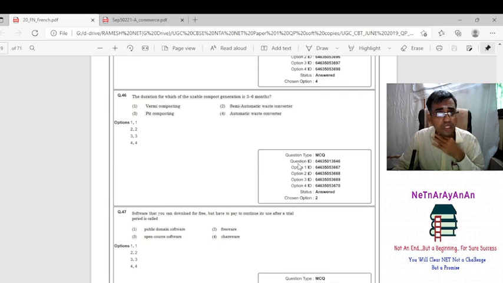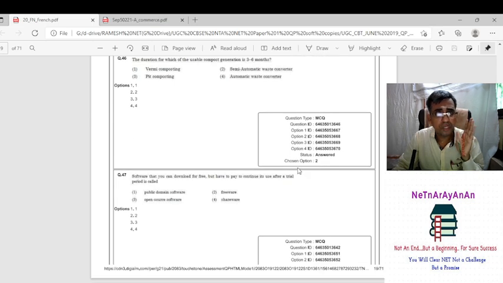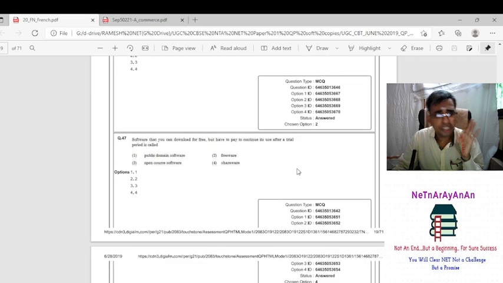Right. The duration of which usable compost generation is 3 to 6 months. So naturally, automatic will not come. So vermi or pit, that is a fight. So vermi is something like silkworm, earthworm. Sorry, it is known as earthworm. So pit is usable compost generation 3 to 6 months. It is not 3 to 6 months, it will take time, in fact.